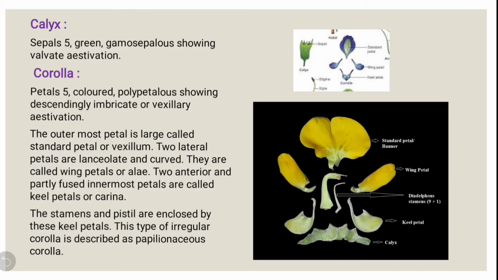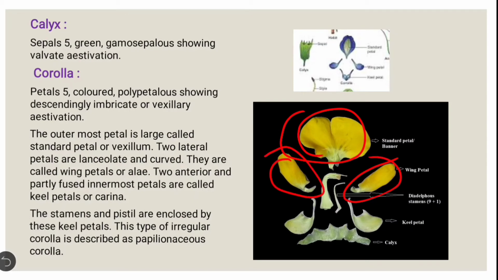In this, 5 petals are present, but the outermost petal is large. It is called the standard petal. Then the two lateral petals are lanceolate and curved in shape. They are known as the wing petals or alae. And the two anterior, partially fused innermost petals are called the keel petals. They are fused together, and they are also known as the carina.